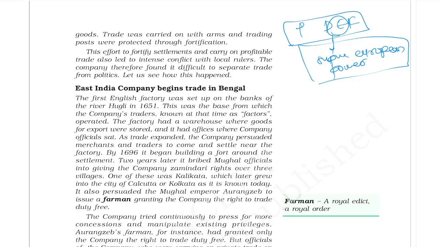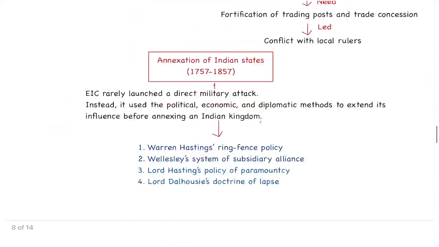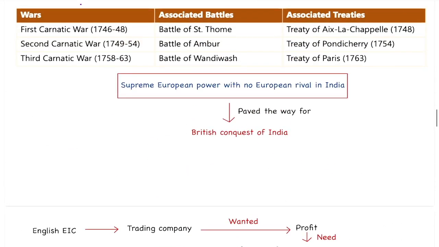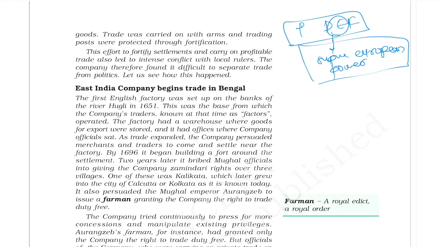Now, if you see the European side, there is only one supreme power, which was the English East India Company, and on the Indian side there were regional states. Now they will fight against each other for political supremacy. So there is one question.